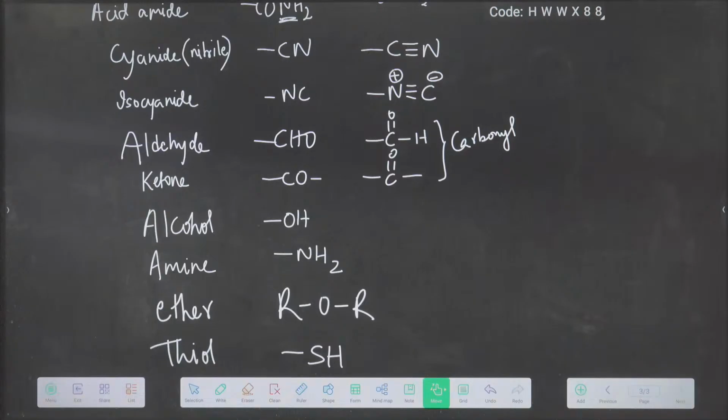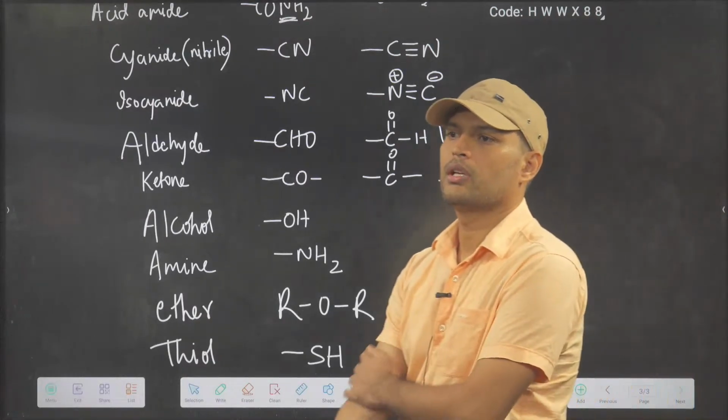Can you remember these functional groups slowly, gradually? Clear?